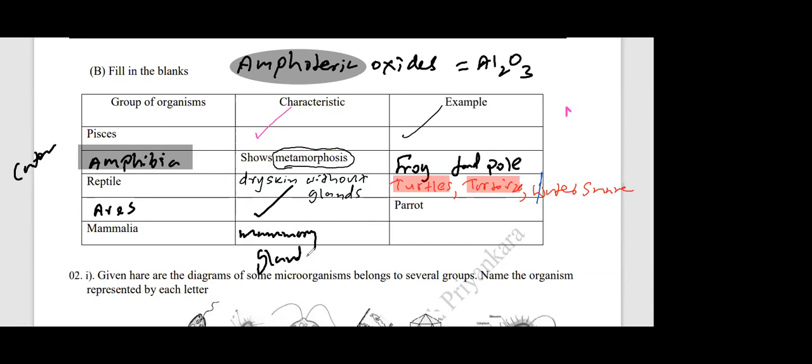What else? Mammals. What are the other unique features? External earlobes. Very good. External earlobe. That is a unique feature of mammals. What else? I'll ask any other features, Sujivani? Red blood cells without nucleus. Very good. Red blood cells without nucleus. RBC without nucleus.